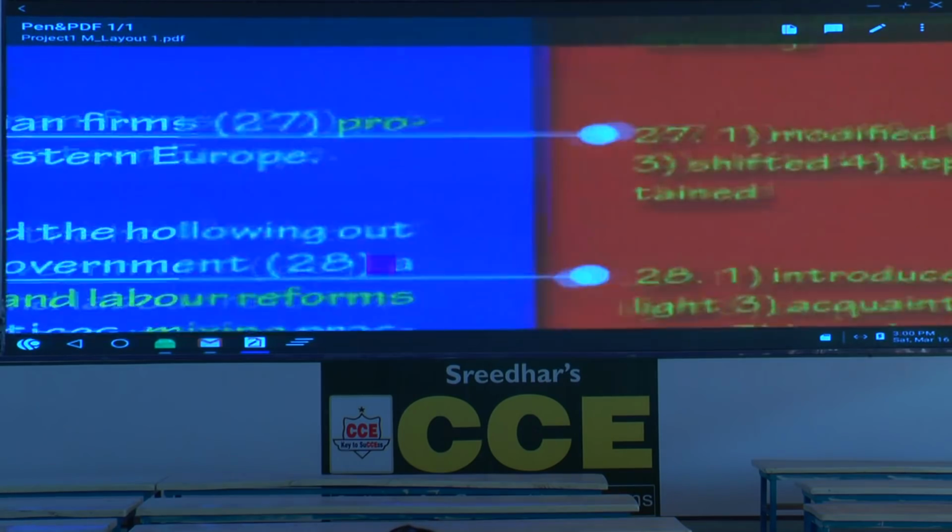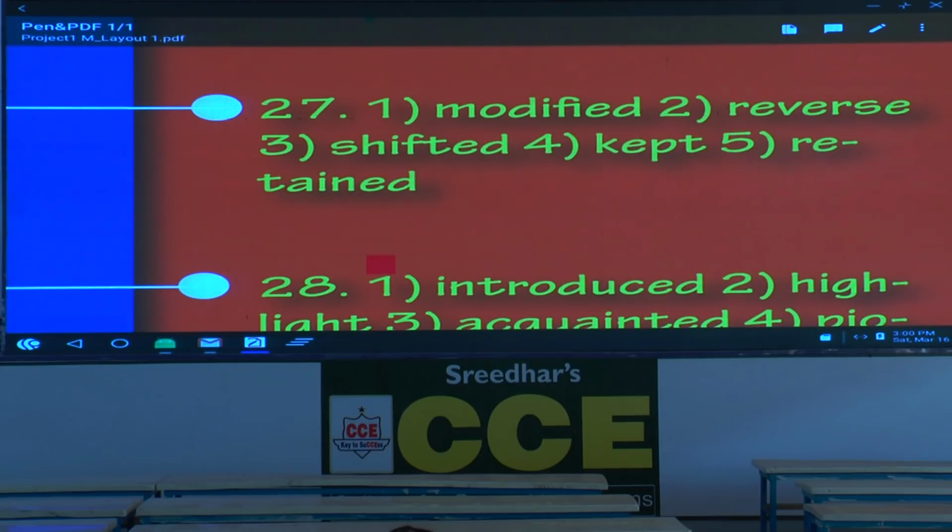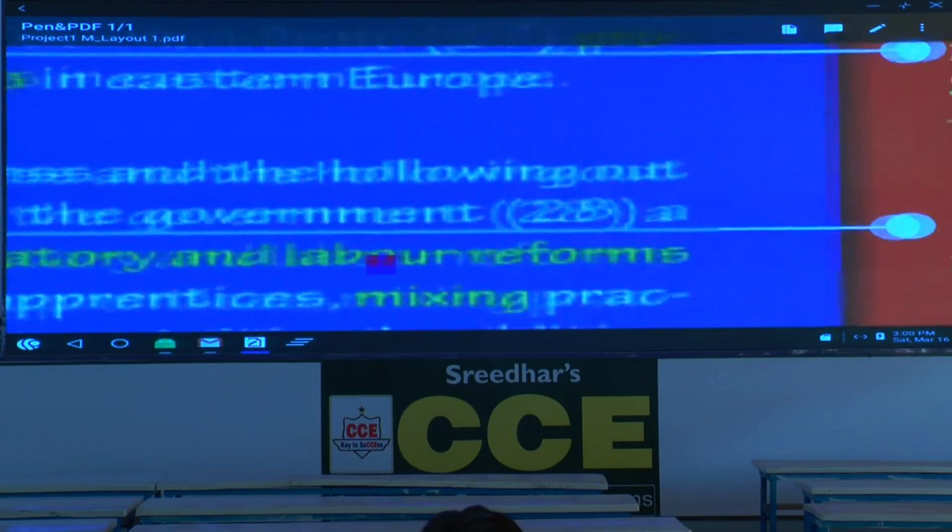Now, we'll see the options. Twenty-seven. Can you say modified? No. Reverse? No. Shifted. Shifted to cheaper places. Kept to, not correct. Retained to, not at all correct. So, what is the answer here? Shifted to, third option. This is also easy.